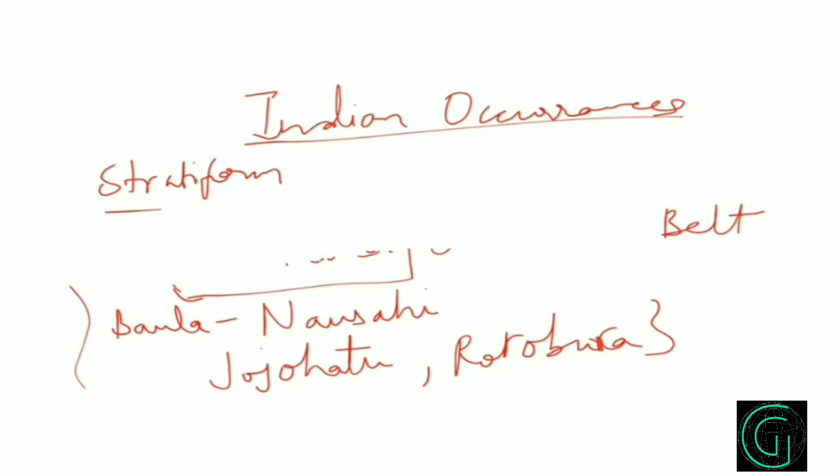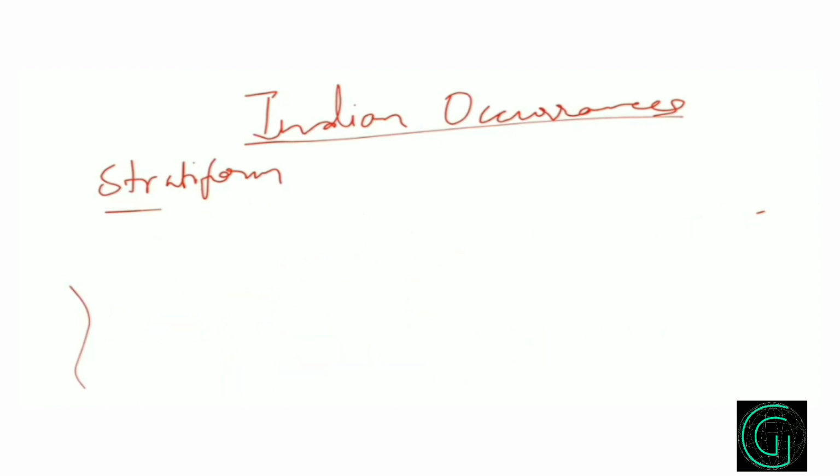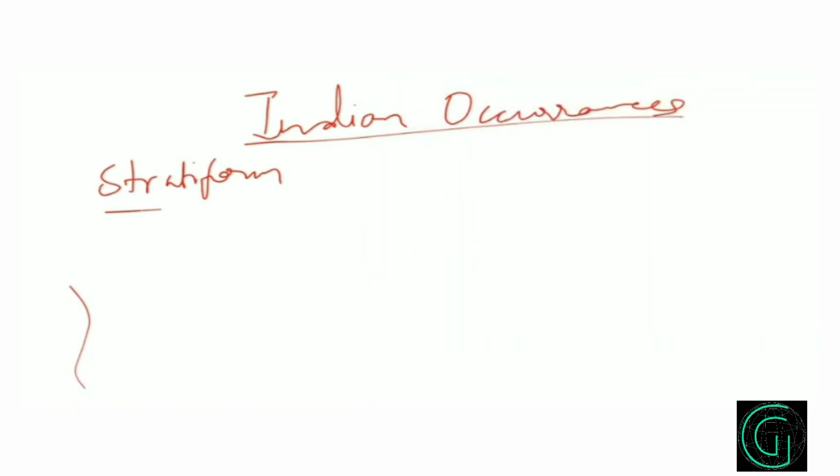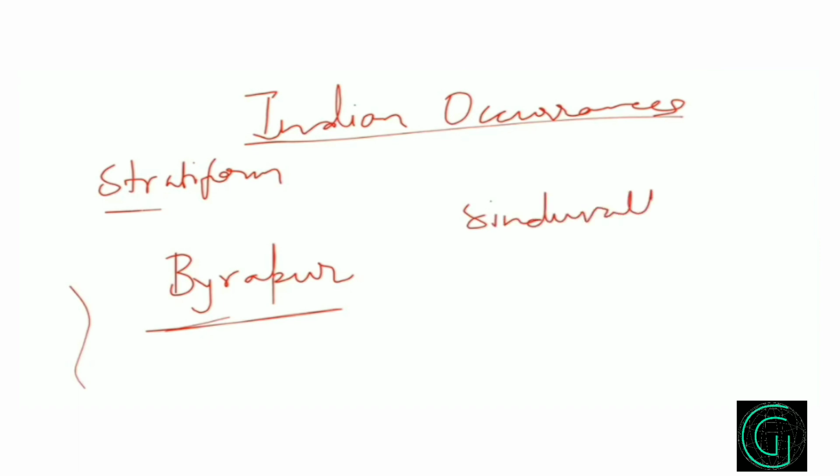And other than these, in the Archean cratons, in the Dharwar craton, Bhairapur is famous for chromite deposits. In the Sittampundi, chromite also occurs with the anorthosites, but it is not of that much economic value. So you have to remember these names: Bhairapur, Baula Nuasahi, Sukinda, and maybe Jojohatu and Roro Bura.